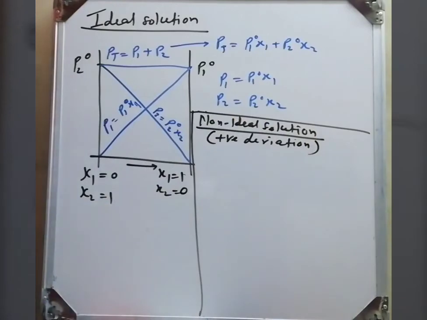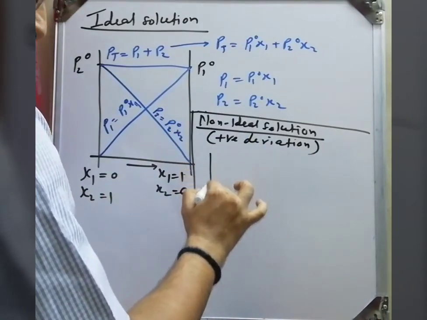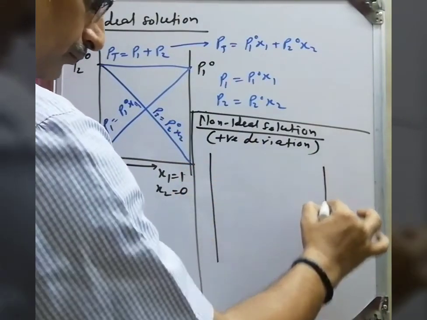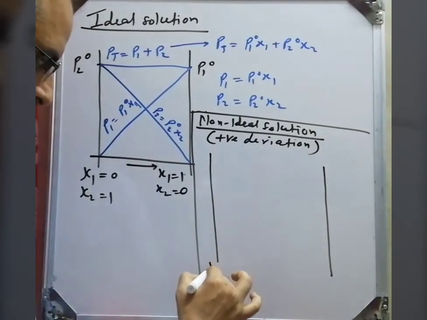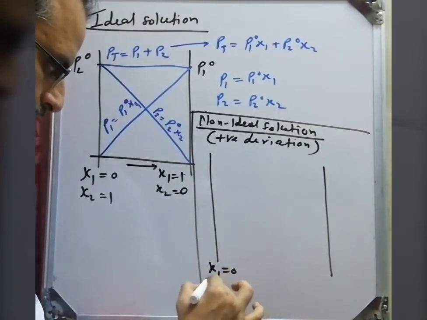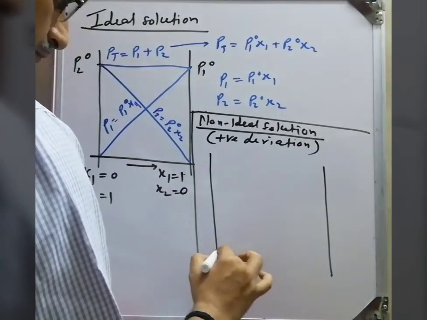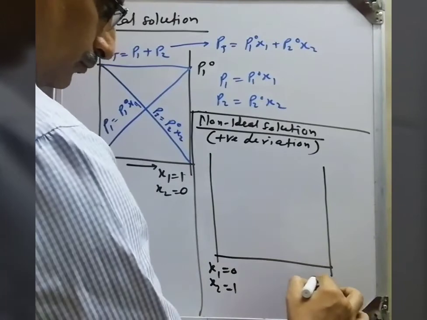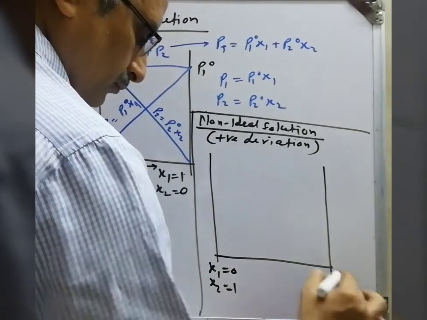How does it show the positive deviation? See here, again we make this graph as usual. Here x1 is equal to 0 and x2 is equal to 1. From left to right, x1 increases and x2 decreases, then x1 is equal to 1 and x2 is equal to 0.